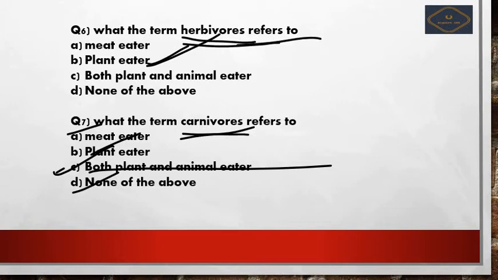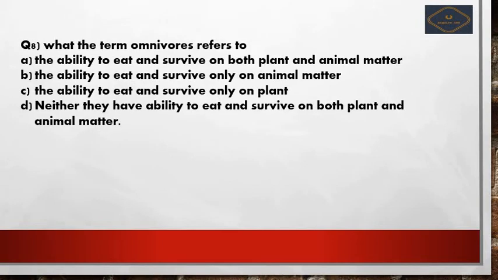Next we move further to the next question: what does the term omnivores refer to? Option A, the ability to eat and survive on both plant and animal matter. Option B, only on animal matter. Option C, only on plants. Option D, neither.